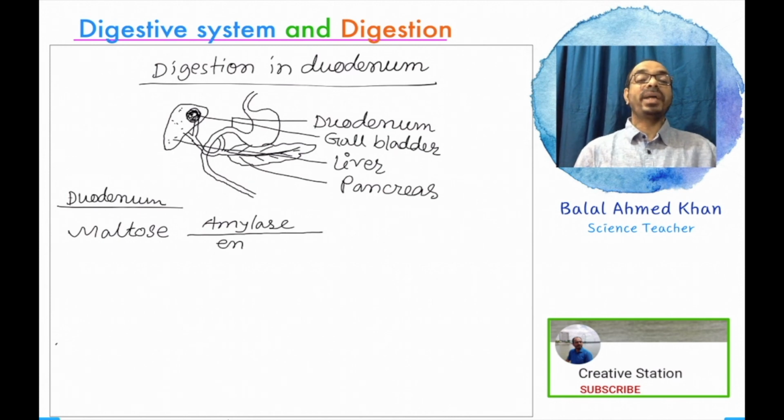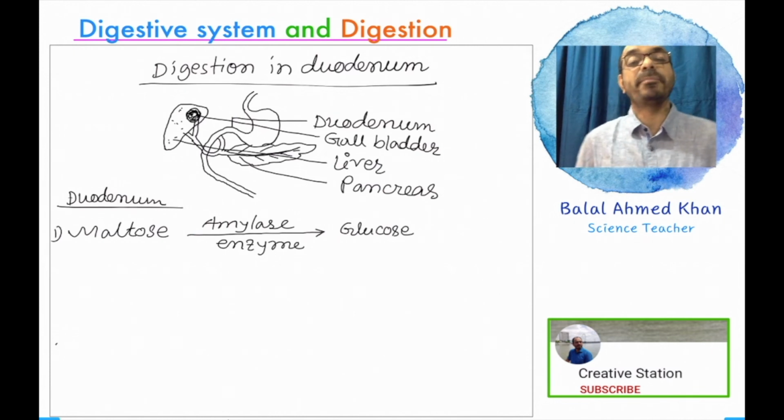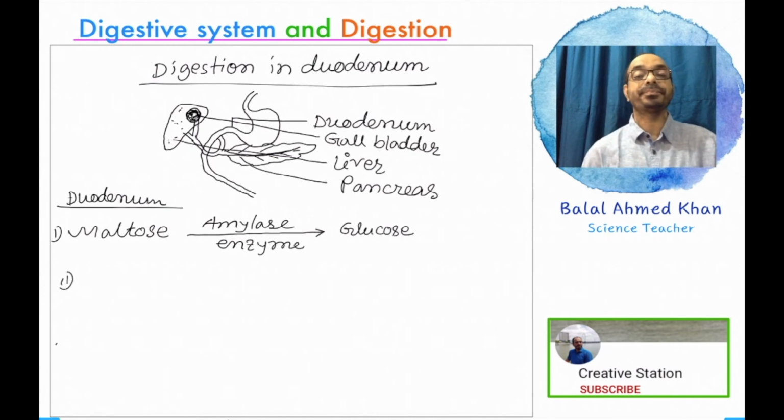Maltose is a half digested food that was partly digested in our mouth at first. Now complete digestion occurs in the duodenum. This maltose, or disaccharide, is converted into monosaccharide in the presence of amylase enzyme.